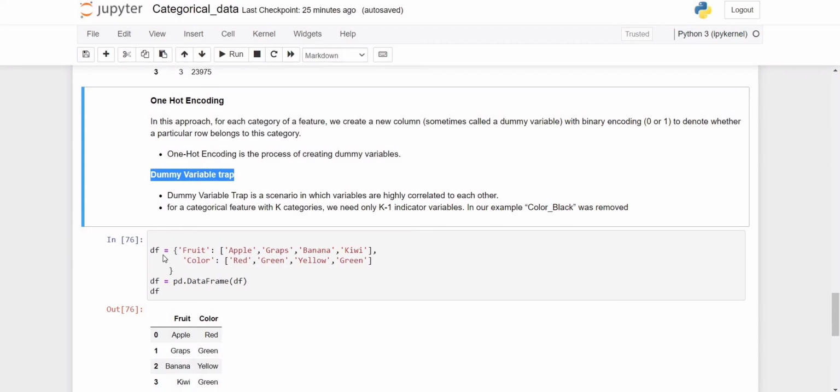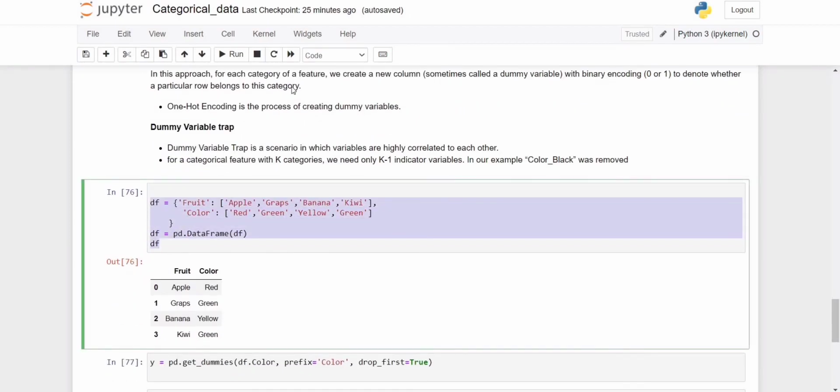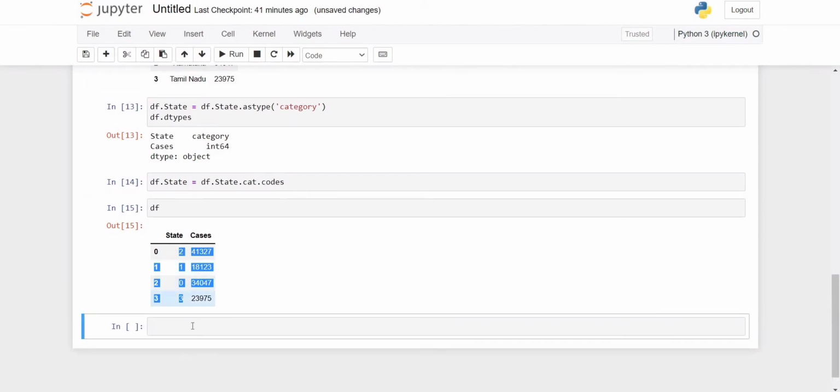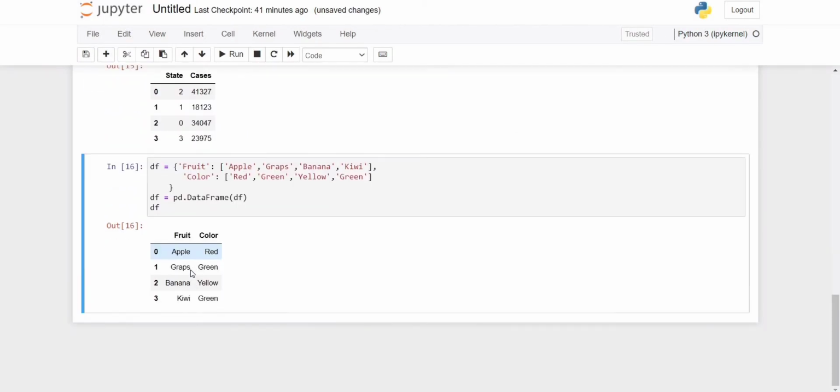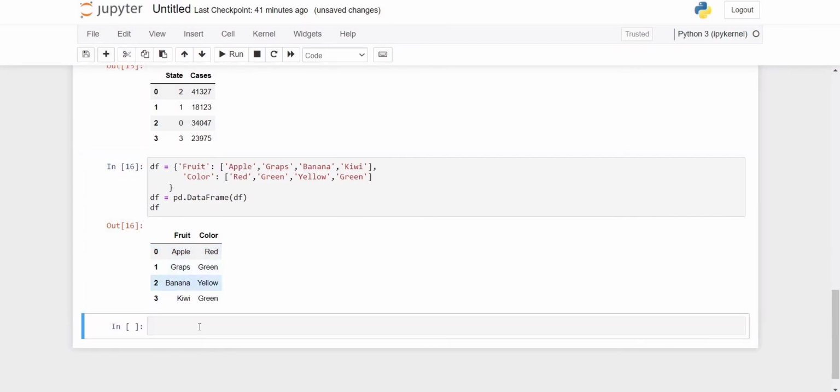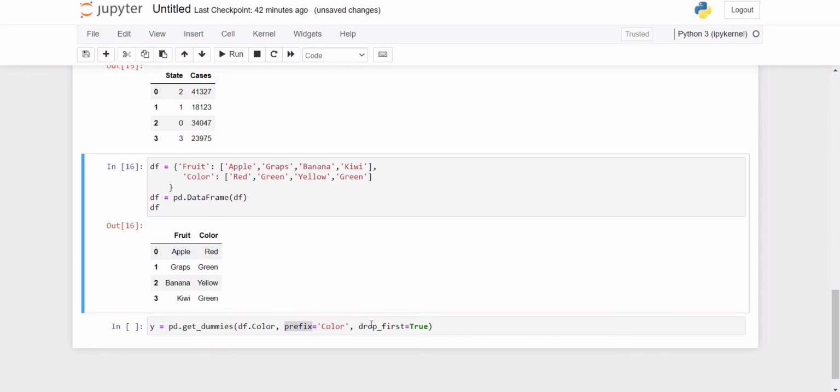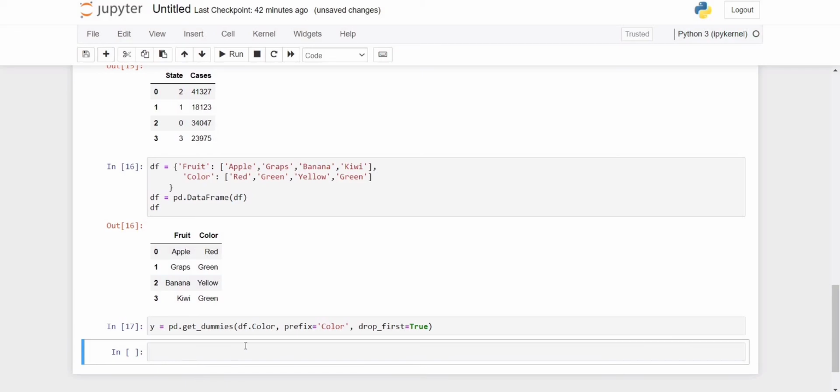So let's go to the practical and cover how to create the data frame and how we will merge that. This is my data frame that we have created here. First of all, we need to convert the data frame into the form of dummies. So we are creating one more variable like y. This is the pandas object dot get_dummies, and here we need to define the color, which attribute we need to convert into dummies. Prefix, what prefix we need to add, like we already discussed, it will follow the color, and drop_first. Okay, so let's execute this.